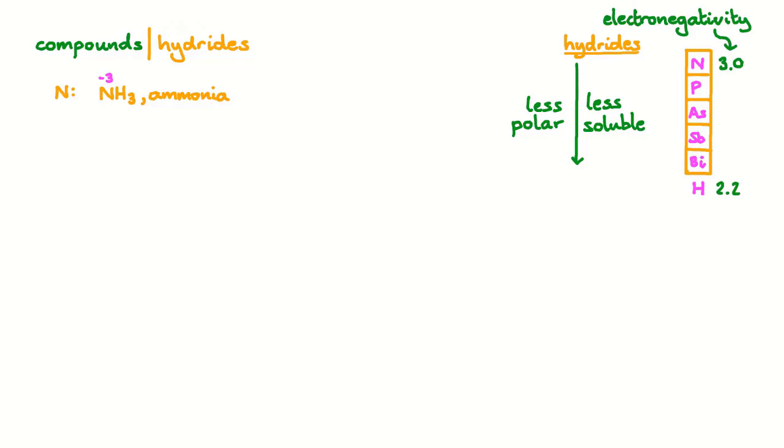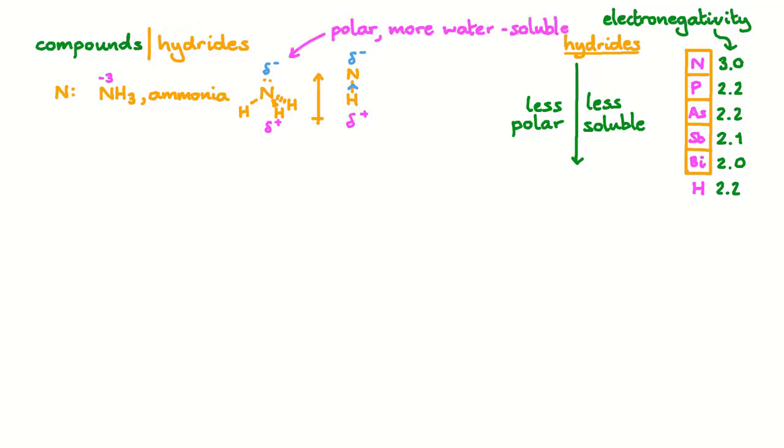We can predict the oxidation state of the group 15 element using their electronegativities relative to hydrogen. Nitrogen's is 3, substantially above hydrogen's at 2.2. The electronegativities of phosphorus and arsenic are almost exactly the same as hydrogen's, while the electronegativities of antimony and bismuth are clearly lower than that of hydrogen. The lone pair on the nitrogen in ammonia provides an area of concentrated negative charge. In the nitrogen-hydrogen bonds, electrons end up closer to the more electronegative nitrogen atom, further increasing the size of the overall dipole. It's the large dipole of ammonia that allows it to be highly water-soluble.